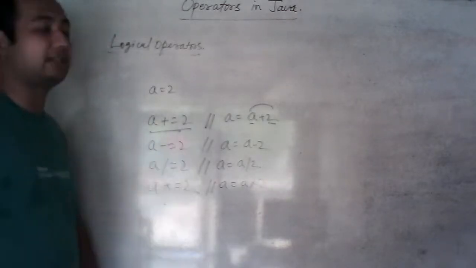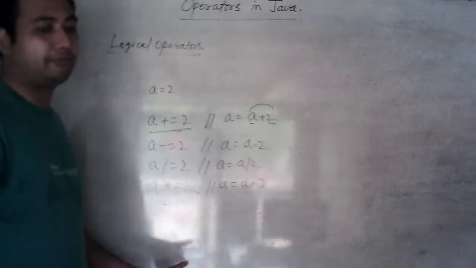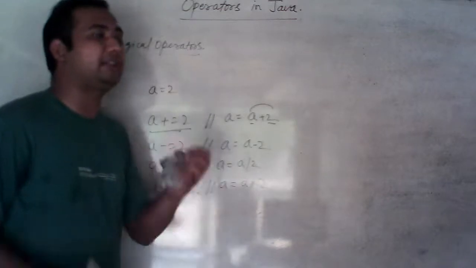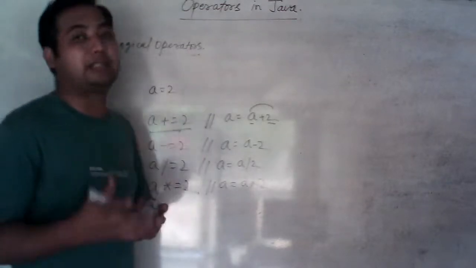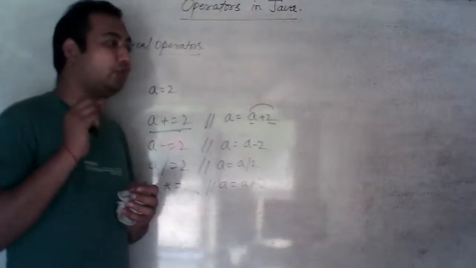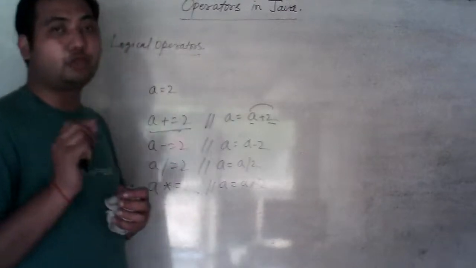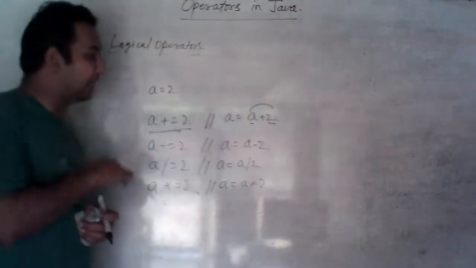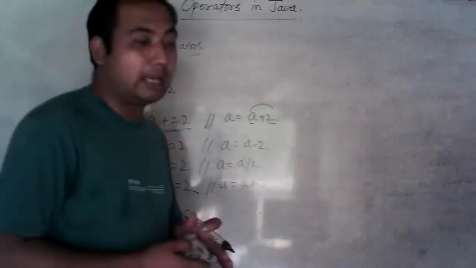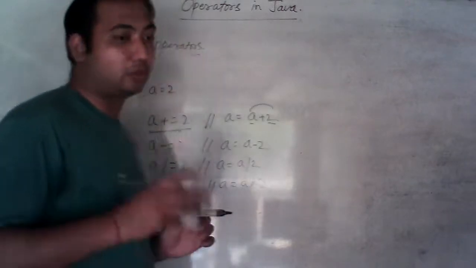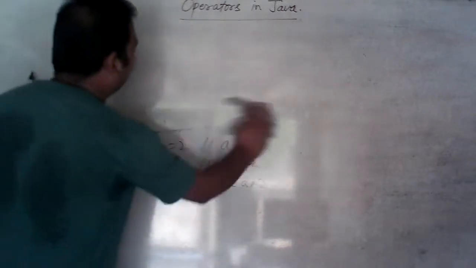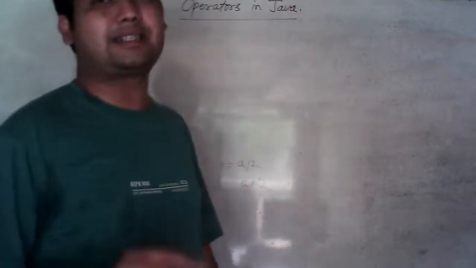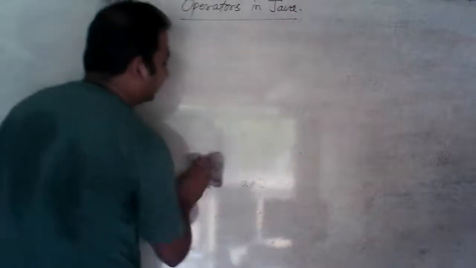Okay, shift operators are also there, but for shift operators I will make another video, and for bitwise operators too. Shift operators and bitwise operators work upon bits. Bits means for that you should know the binary part. You should know binary numbers. That's why first of all, I will discuss the binary number. Then after, I will discuss these operators and the ternary operator also. Now I will discuss the ternary operator, the most important operator which is used to be asked in board exams, that I am going to discuss.